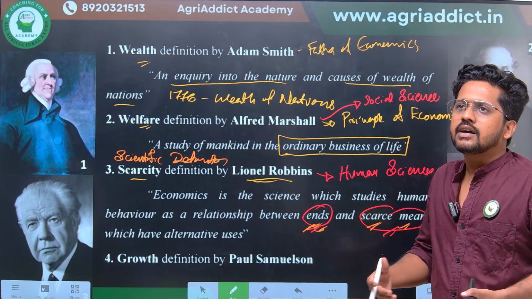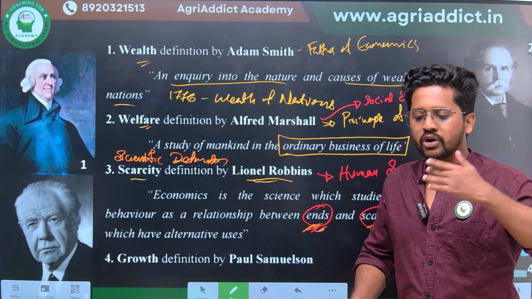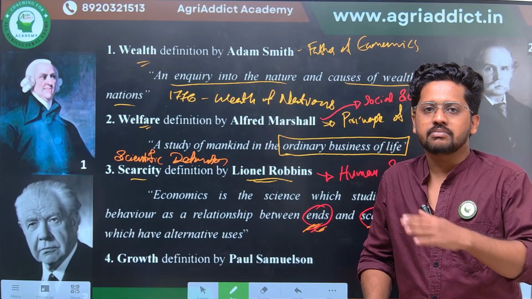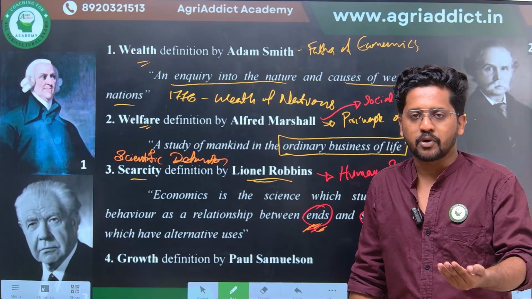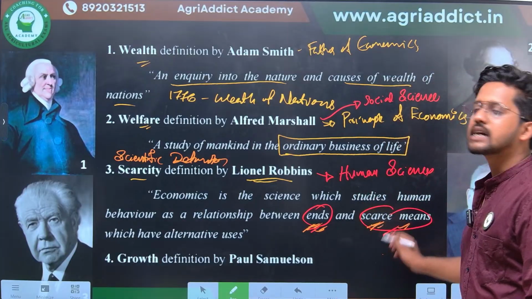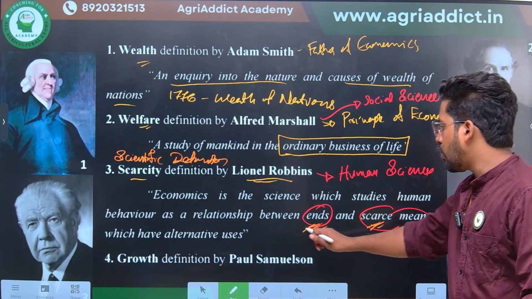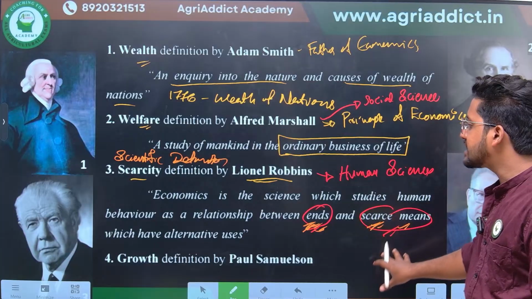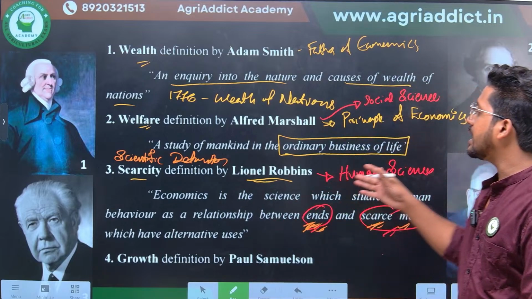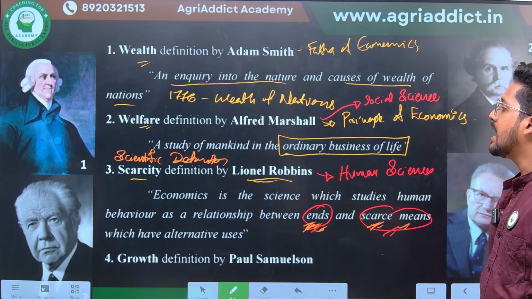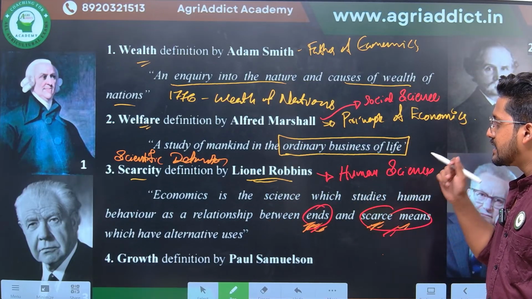If some 5-star hotel is there nearby and I am not able to consume food from there, see, competition is there. So I would be choosing a hotel with food which is provided at a lesser price, right? So there are only scarce means to get the food at an affordable price, and in order to satisfy my hunger or meet my end, I have to find scarce means which also have alternative uses. So this is the third definition, given by Lionel Robbins, the first scientific definition, and this definition also considered economics as a human science.